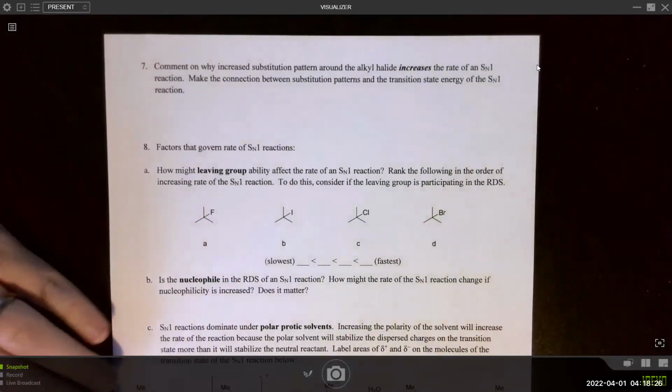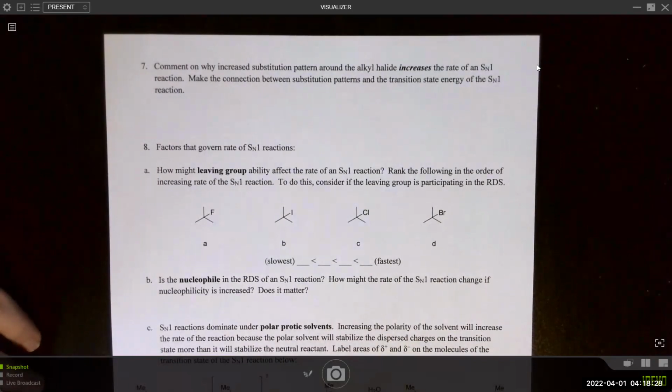So next, comment on why increased substitution pattern around the alkyl halide increases the rate of an SN1 reaction. Make the connection between substitution patterns and transition state energy of the SN1 reaction.